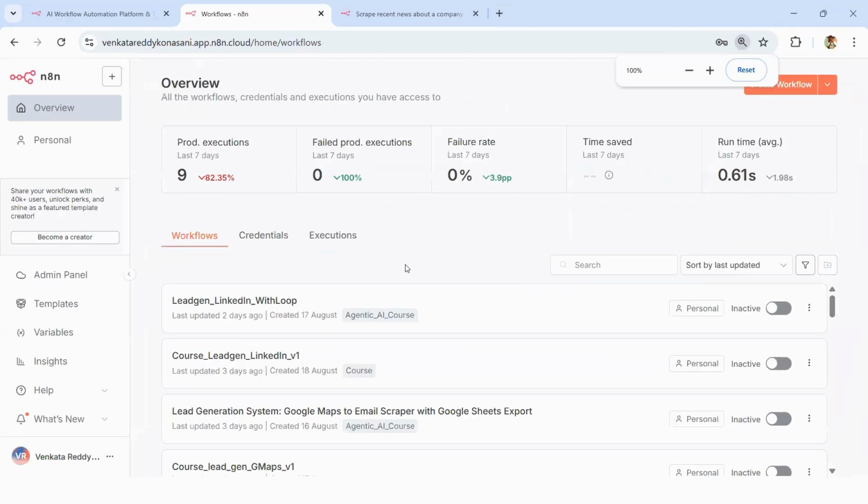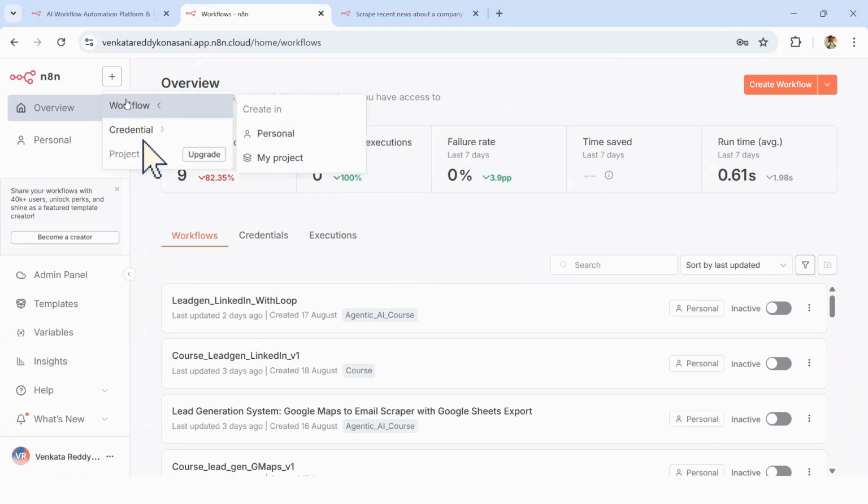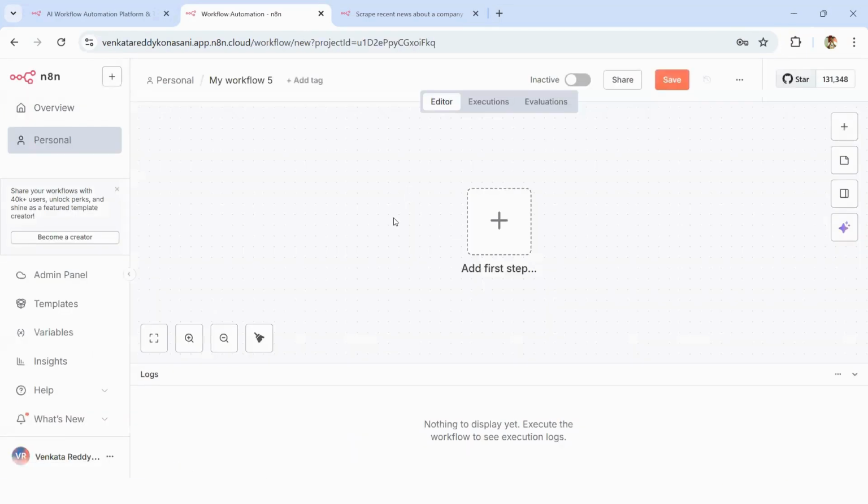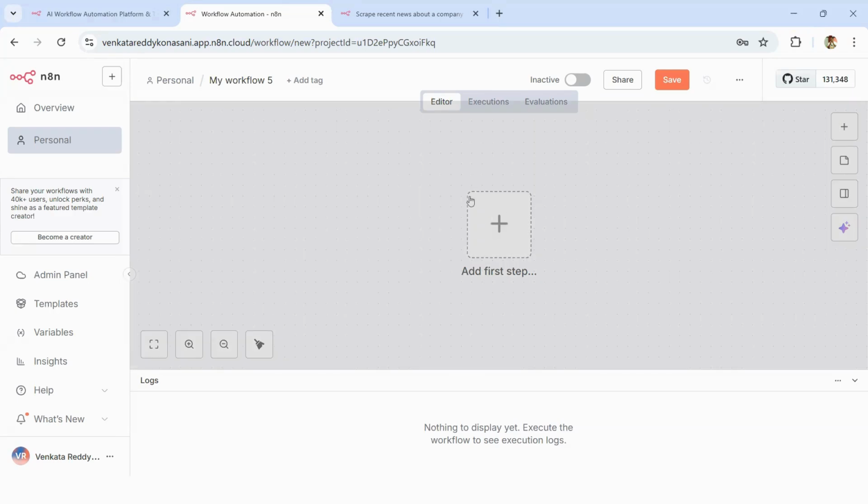What you need to do is, in N8N, you have to create an account. And how do you work with it? You create a new workflow. You have to say you are creating a new personal workflow. I'm creating a personal workflow. As of now, you get into the free version of N8N, but in future, if you have to upgrade, I suggest that you must upgrade. And once you create a new workflow, this is how it looks. Editor, this is where you will add all the elements, executions, evaluation. We're going to see all these details, every basic detail, every important detail that you must know. I'm going to go through them very much in depth.